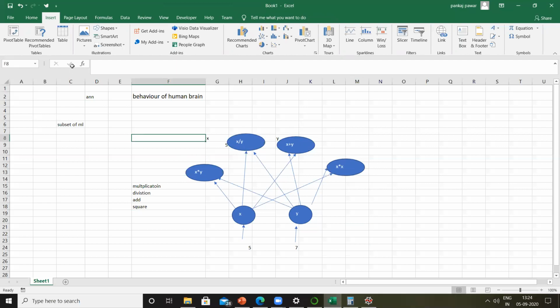If there is a situation like X into Y plus 2, where there is already an X plus Y, it is not going to calculate X plus Y again. So you can realize it speeds up the execution of your program drastically. TensorFlow is a library based on this concept, graph based.